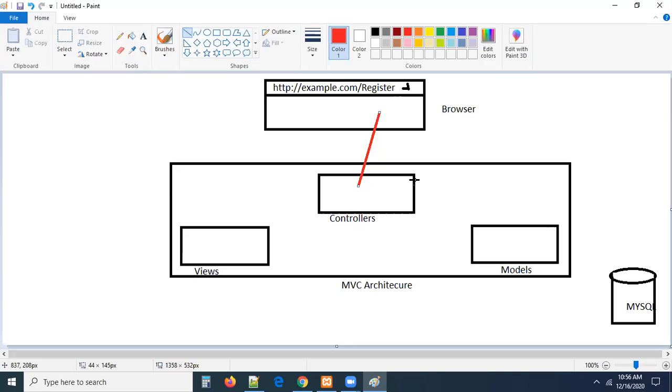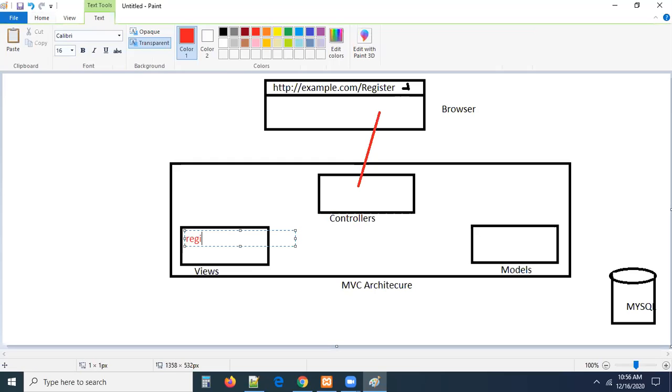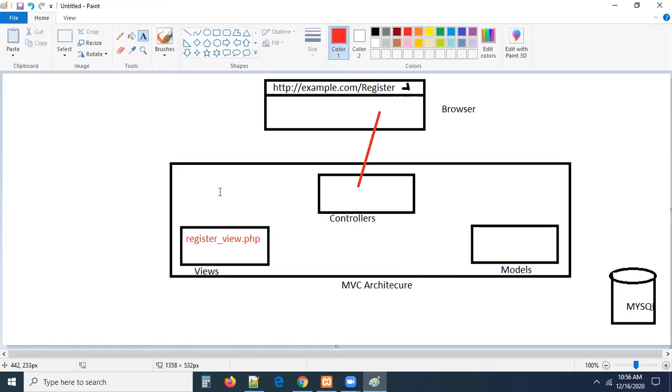Actually, we are requesting the registration form. Where is our registration form? My registration form is in the view folder generally. So my register form should be available here. This is our HTML file. I have to write something called register_view.php. You can name it anything, no problem, guys. My file name is register_view.php. This file contains HTML code. This HTML code should now be displayed in the browser.